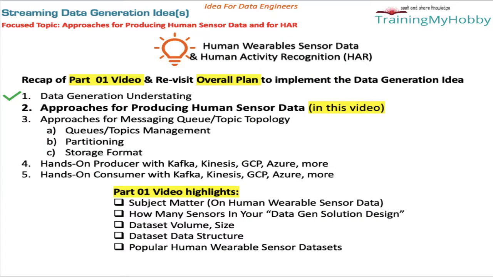Welcome back. Firstly, let us quickly recap what we discussed in part 1. We highlighted various points including subject matter on human activity recognition, data generation solution design, its volume and size, data generation data structure for human activity, and popular human variable sensor datasets. In this video, we discuss point 2 in the overall plan, that is approaches for producing human sensor data.